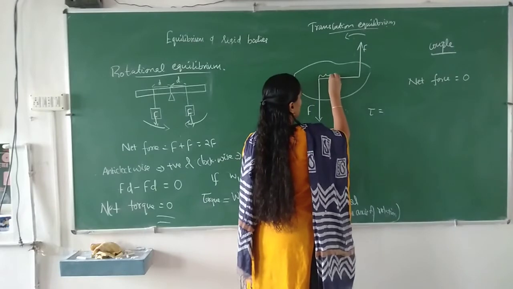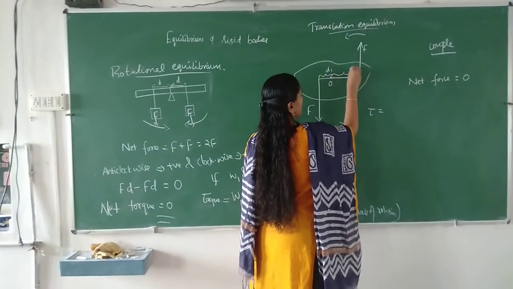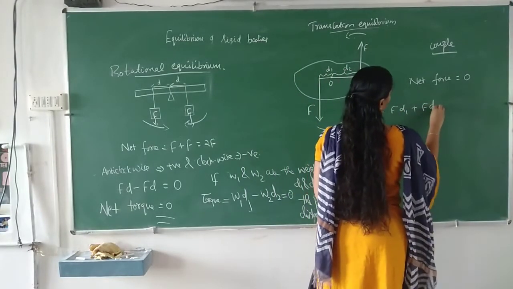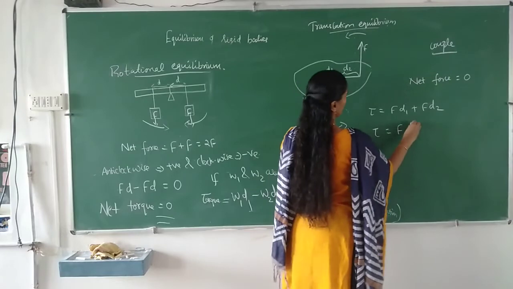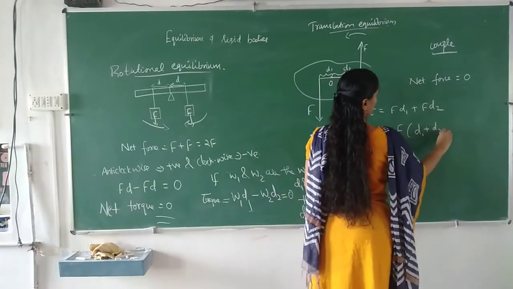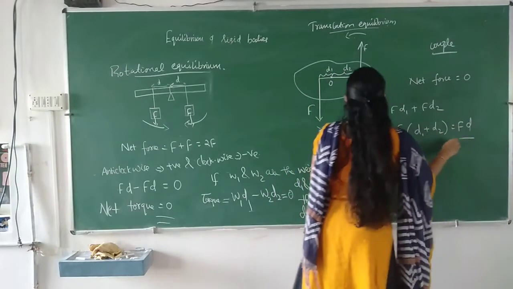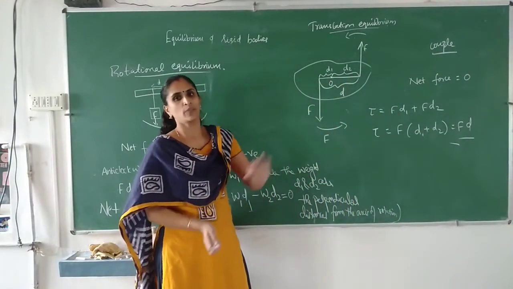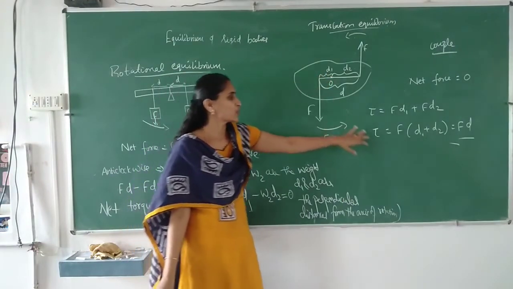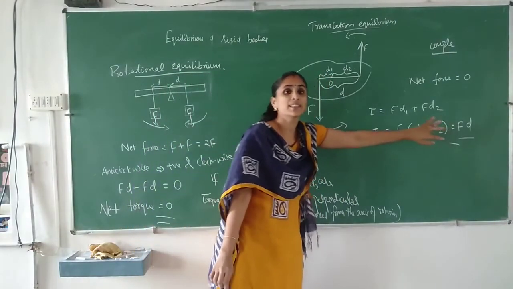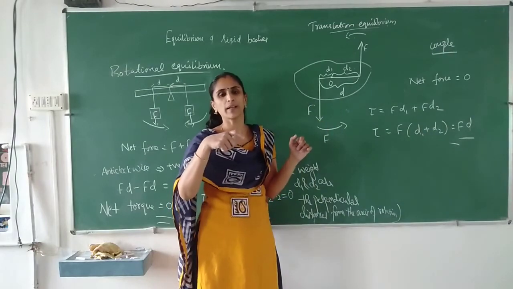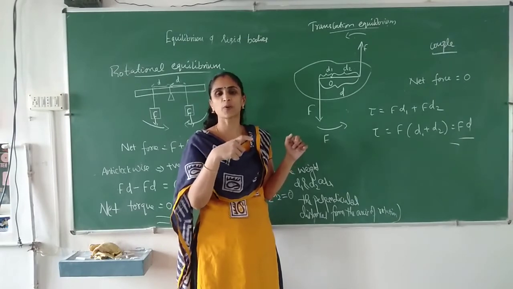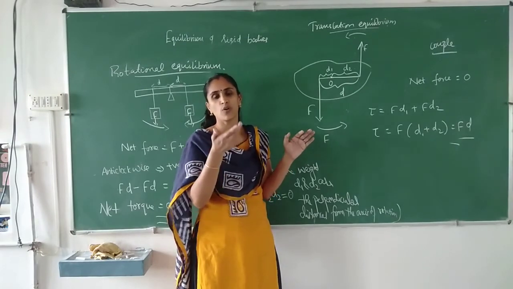if this distance you are writing as D1 and this distance D2, so you can write F D1 plus F D2, or torque is equal to F into (D1 plus D2), where D is the perpendicular distance between the forces. Okay, so torque can be written as force into perpendicular distance in the case of a couple. So when you are opening the lid of a bottle, you are applying equal and opposite forces, which produce only turning effect, which will try to open that lid.